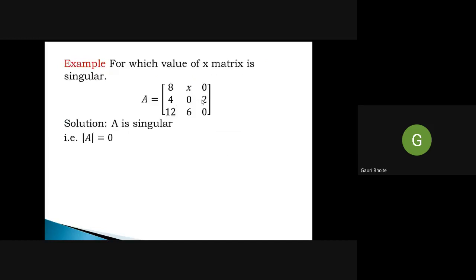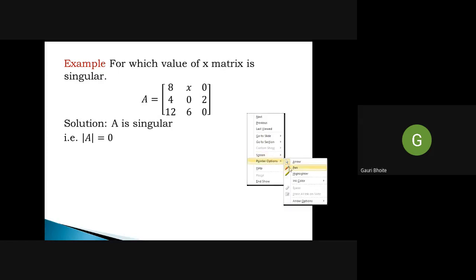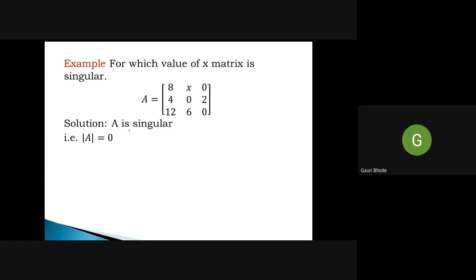Now we see examples based on these properties of determinant. First of all, for which values of x is the matrix singular, where A is the matrix with first row 8, x, 0, second row 4, 0, 2, third row 12, 6, 0.